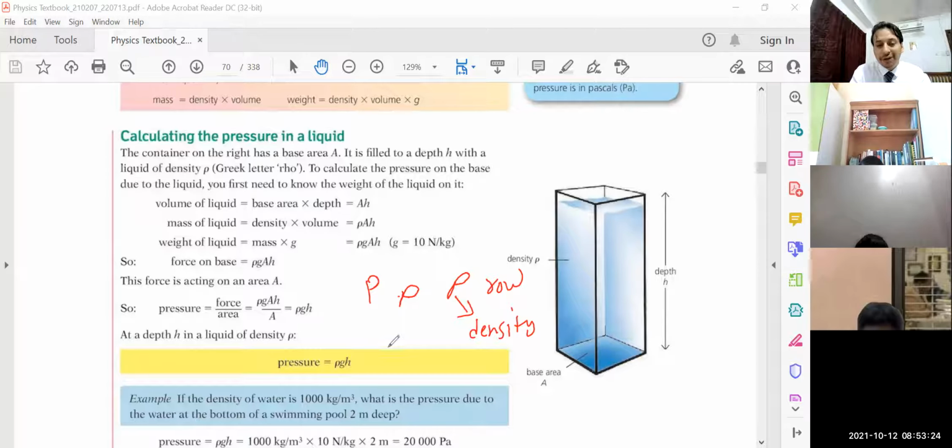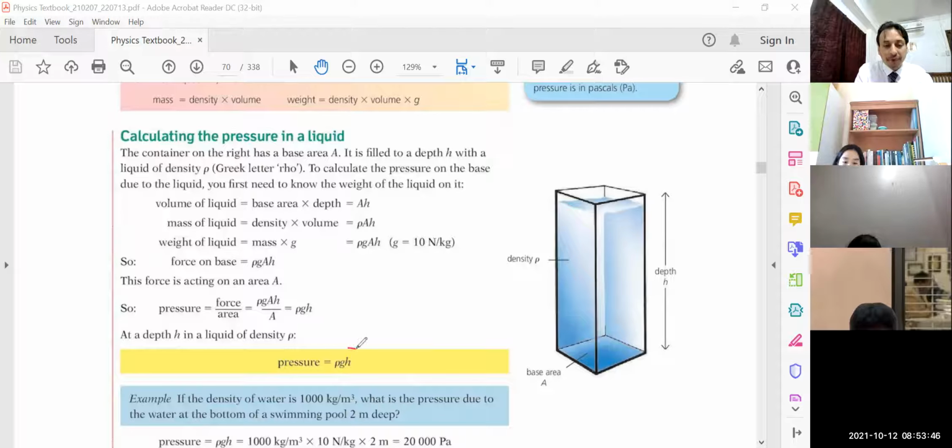Even you can write d, g, h, then this d is again density. But please don't get confused. Don't consider it momentum. Don't consider it pressure. This first letter is rho, which is the density of that medium. So I'm looking at this equation, children: rho gh.